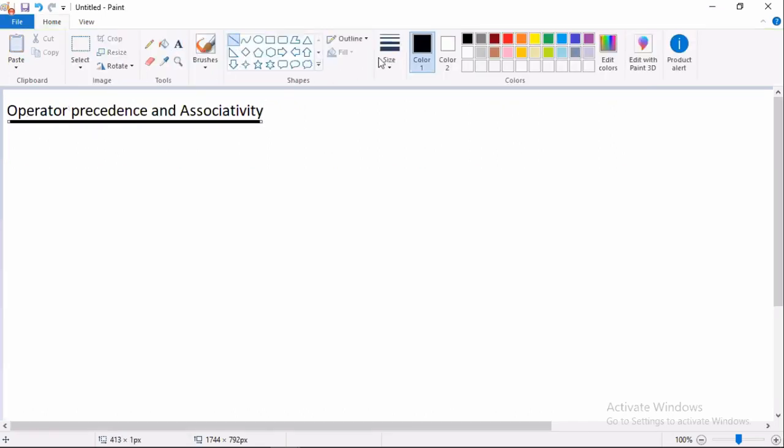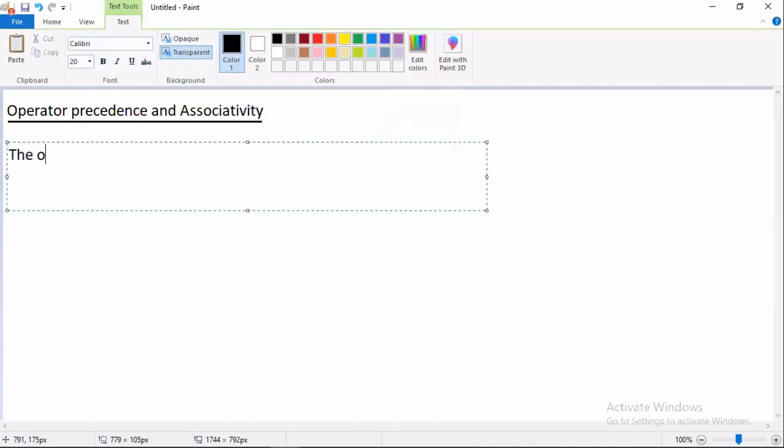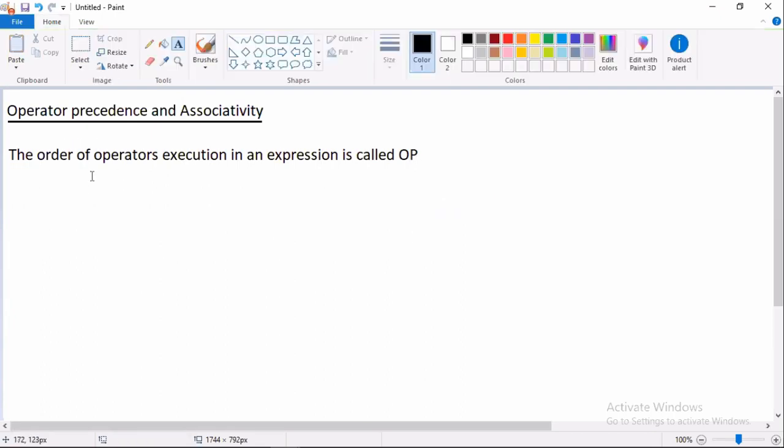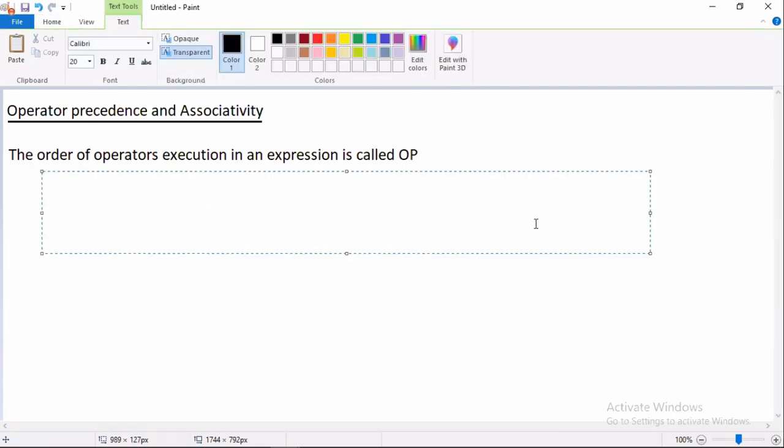What is the meaning of operator precedence? The order of operators' execution in an expression is called operator precedence. For example, I am preparing an expression with several combinations of operators.